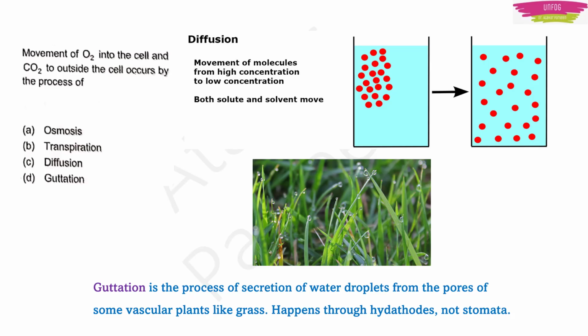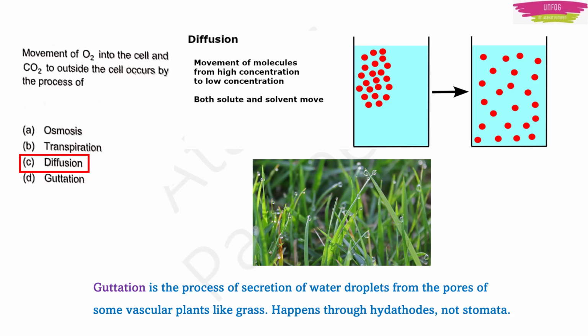It means that oxygen should move into the cell when its concentration is higher outside, and carbon dioxide should move out when it is higher inside the cell, right? Now, as per all the definitions we saw for all the four options, the correct answer should be diffusion only, right? Because here only the movement of molecules is happening from a higher concentration to lower concentration, and both solute and solvents are moving, right?